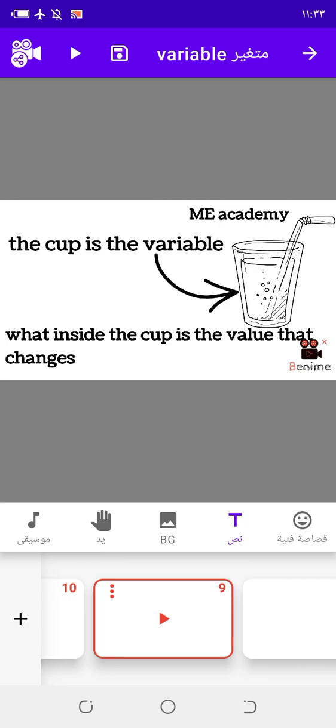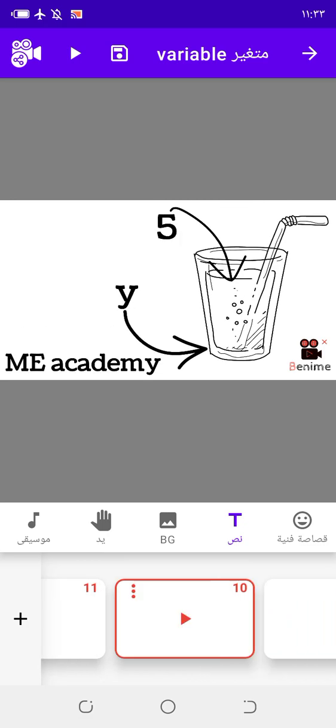As we see on the screen, the cup is the variable, and what is inside the cup is the value that it changes. Y equal 5. Y is the variable, is the outer place, the cup, and what is inside the cup is the value, is 5.